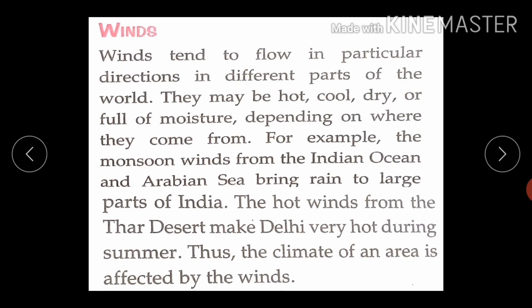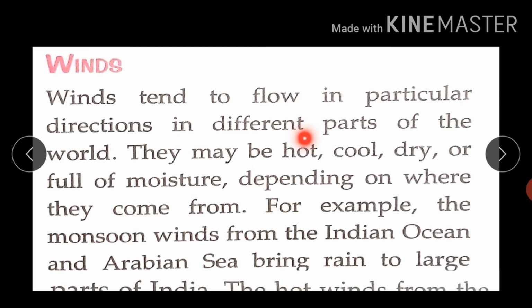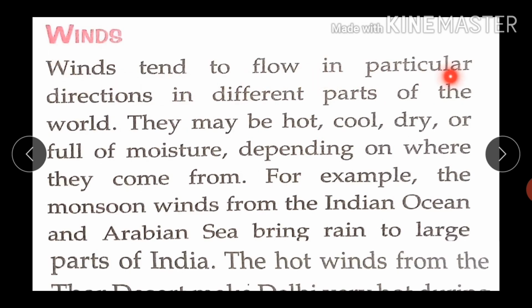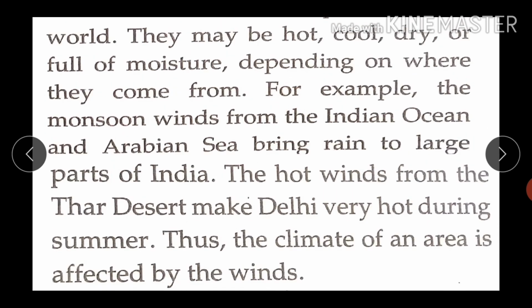Now let's move towards another factor, which is winds. Winds tend to flow in particular directions in different parts of the world. They may be hot, cool, dry, or full of moisture, depending on where they come from. For example, the monsoon winds from the Indian Ocean and Arabian Sea bring rain to large parts of India. The hot winds from the Thar Desert make Delhi very hot during summer. Thus, the climate of an area is affected by the winds.